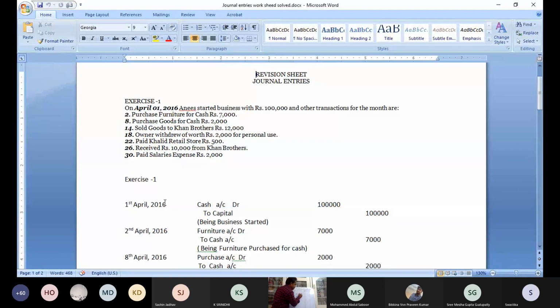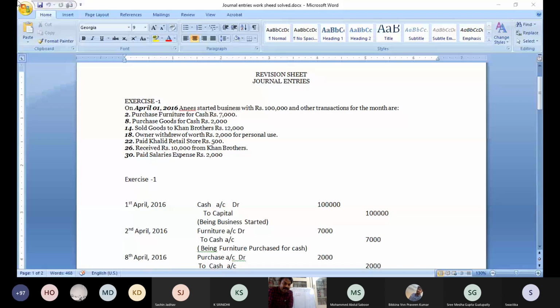Cash is being brought in. Who is giving this cash? Anis. So every transaction affects two accounts: cash and Anis. Now you can find out which one is the debit and which one is the credit. See, cash comes in. Is it a personal account or a real account? Sir, real account. Why is it a real account? Because, sir, debit what comes in. Cash is coming in, no, sir. So first you remember, cash is an asset.